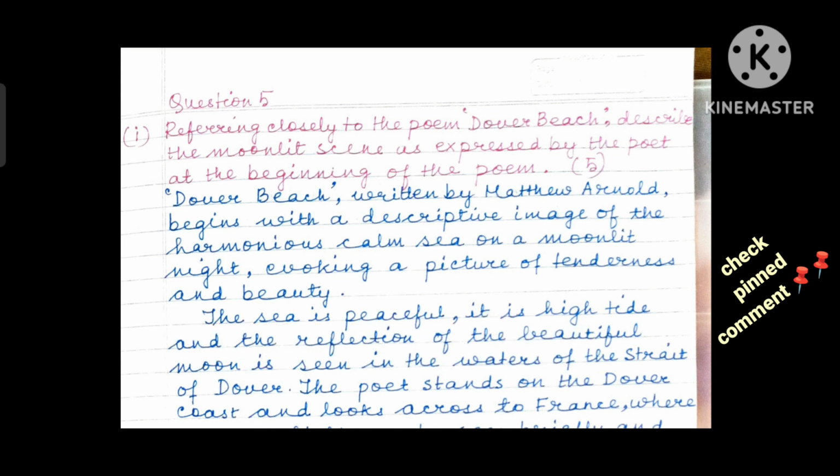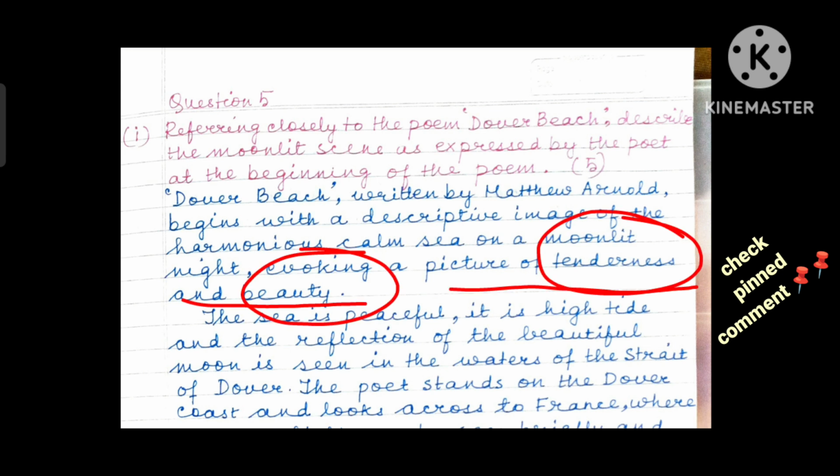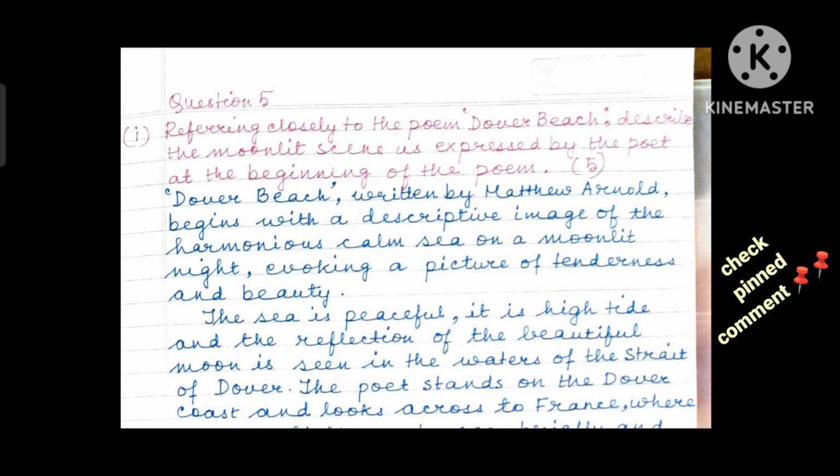Dover Beach, written by Matthew Arnold, begins with a descriptive image of the harmonious, calm sea on a moonlit night, evoking a picture of tenderness and beauty. This is very important: evoking a picture of tenderness and beauty, a critical comment. Although this is a 5 marks question, as students of class 12, you must be able to analyze the questions critically. You are expected to do that.